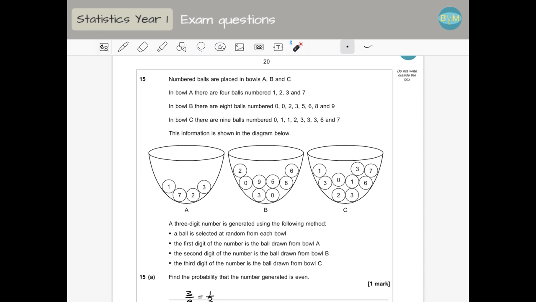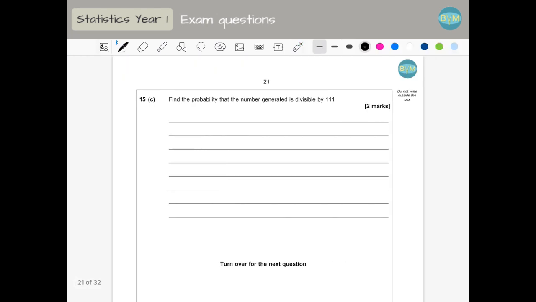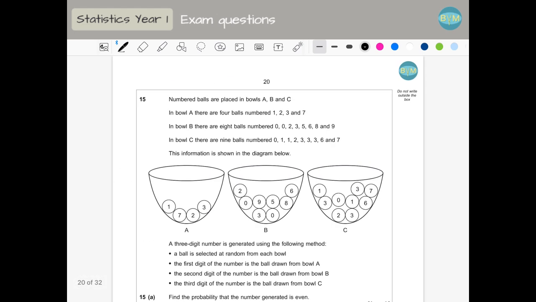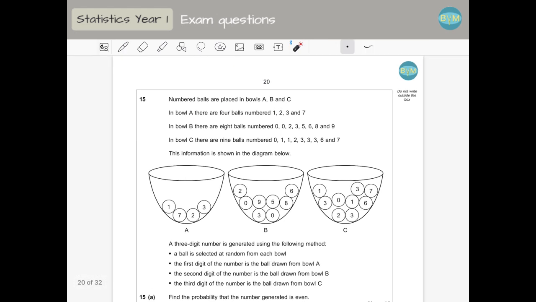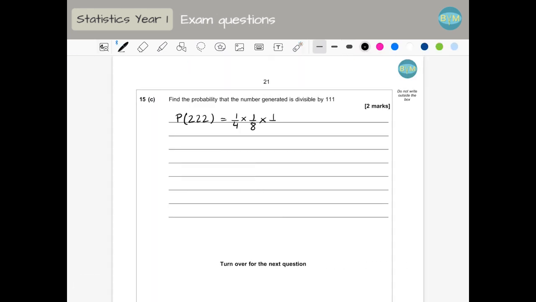The probability of getting 222 is 1/4 for the first digit, and a 2 in the second one is 1 out of 8, and a 2 in the last one is 1 out of 9.